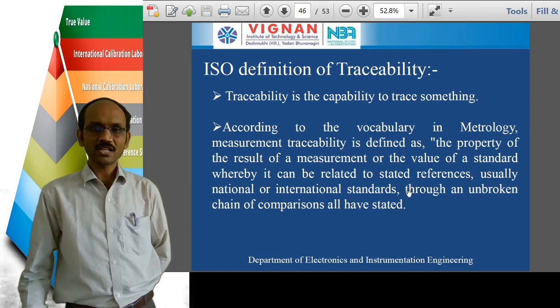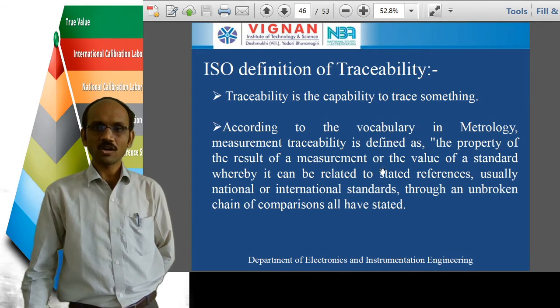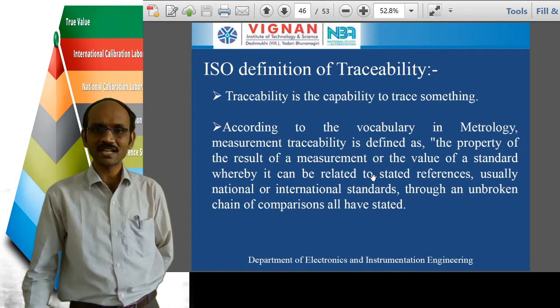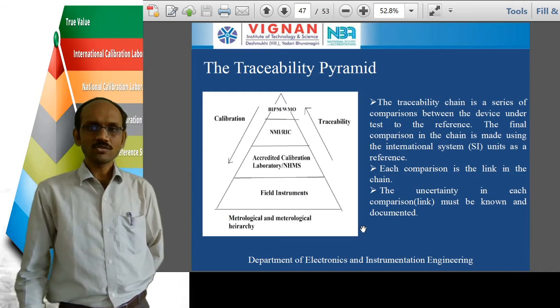So that is the definition given here: the property of the result of a measurement or the value of a standard whereby it can be related to the stated references. References here means we are using the international standards, primary standards, secondary standards and working standards as the reference, usually national or international standards, through an unbroken chain of comparisons. All have stated.